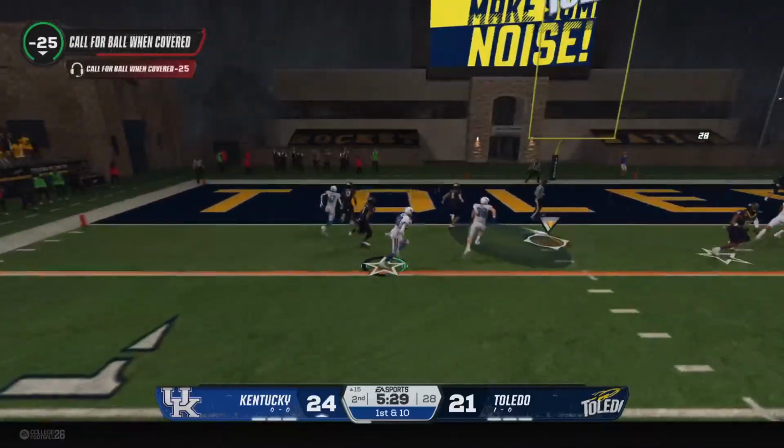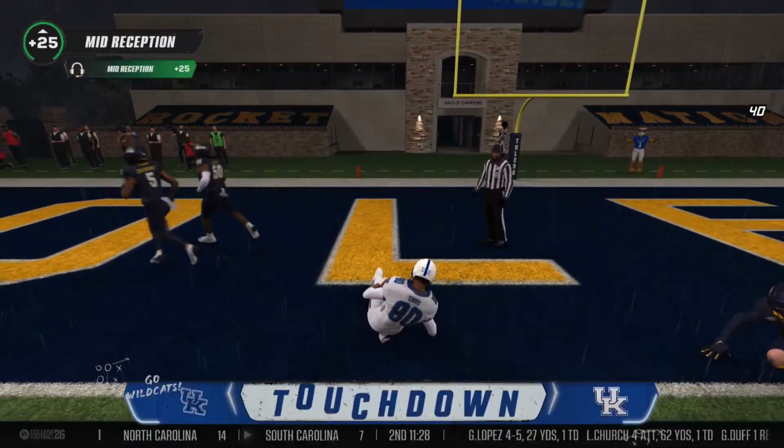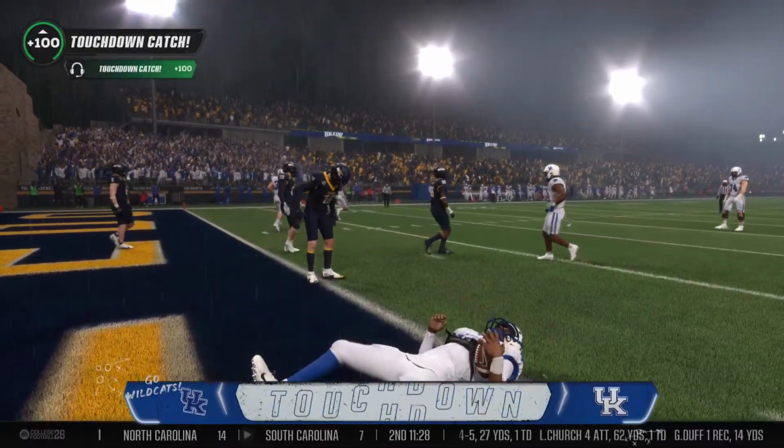Off the play fake on 1st down to throw. He's got it. And he's into the end zone. Touchdown, Wildcats.